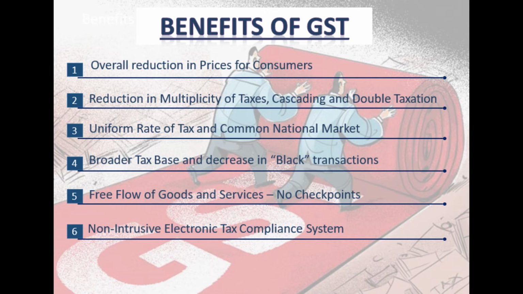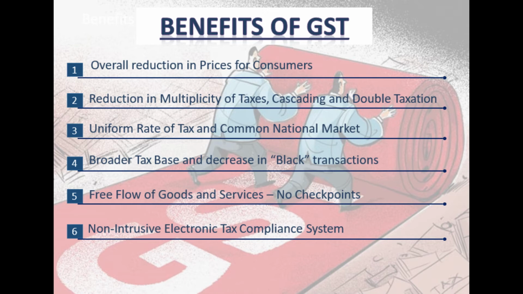Then broader tax base and decrease in black transactions, because here if you want to take input credit, means whatever tax you pay at the point of purchase, you want to offset or adjust it against your taxation at the point of sale or supply, correct? Input tax is to be adjusted against output tax, then you need to preserve the bill, and the transaction should happen under the cover of e-way bill and the tax invoice. That's how the tax base is broader and black transactions decrease; without-bill transactions will not take place, which is not anticipated under GST.